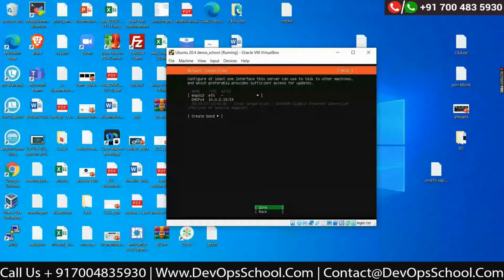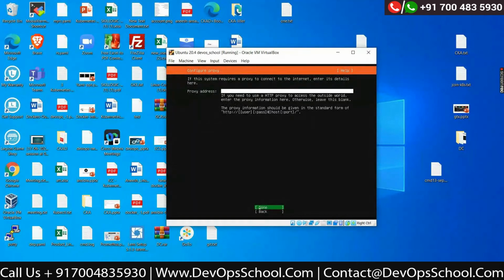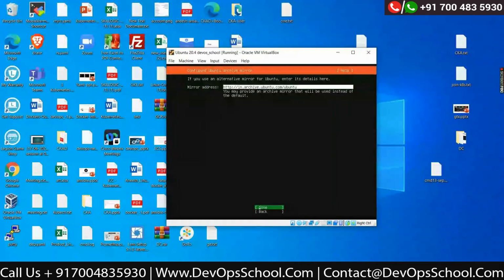I'm just pressing the enter key. By default, it is selected. I don't want to make changes here. I don't want to add any proxy here. For the mirror, just keep it as it is. No need to change anything here.